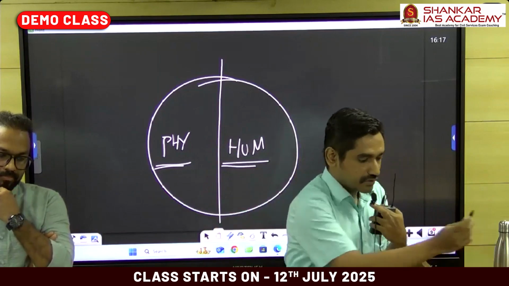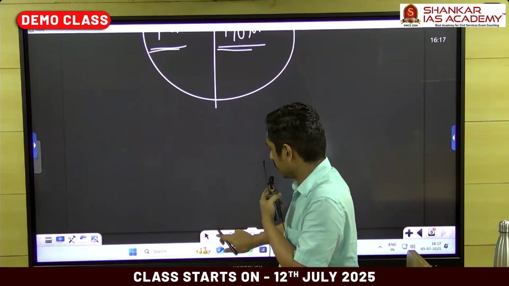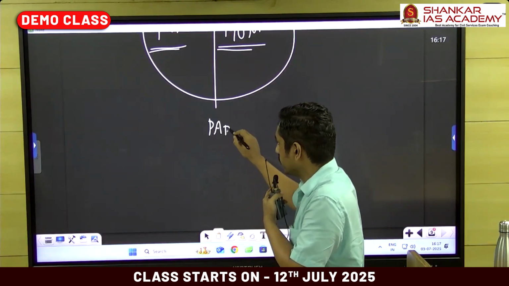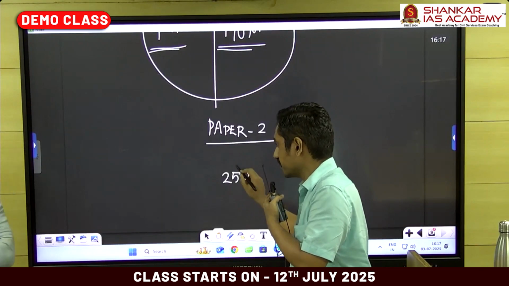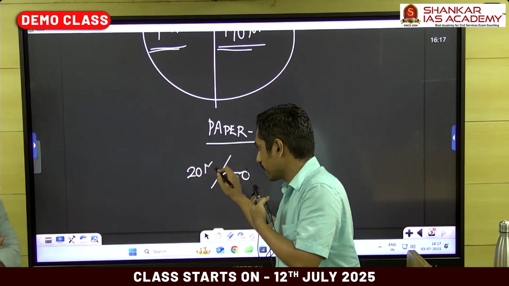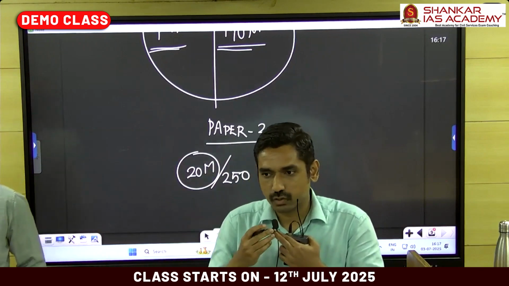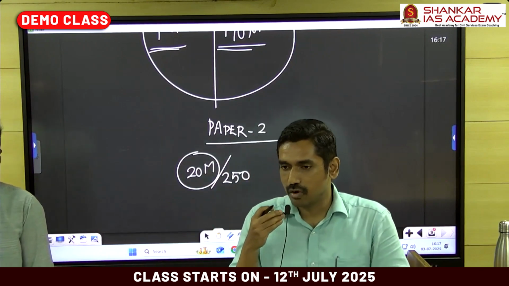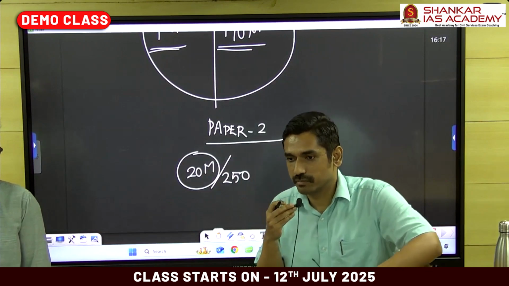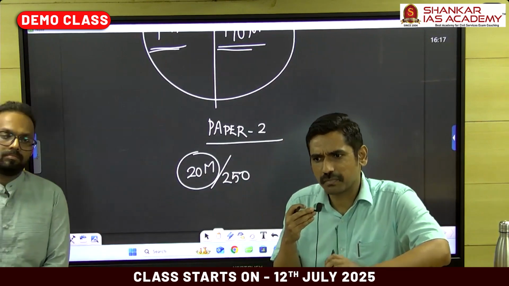If you look at mark distribution in paper 2, out of 250 marks, as part of your compulsory question, there are 20 marks for map. You will be given an outline map of India, and the places will only be Indian geography places. So that is taught as part of class. It's part of class itself. What places are most commonly asked in your mains examination and how exactly to go for basic marking, it's part of it.